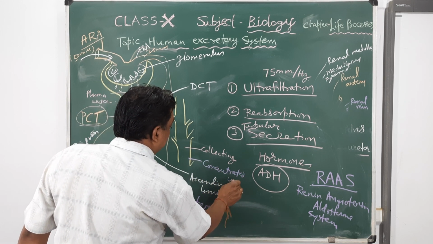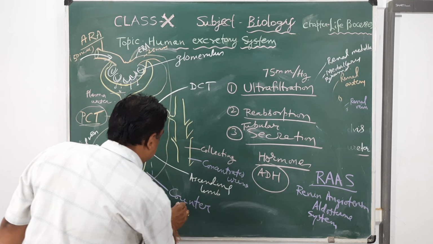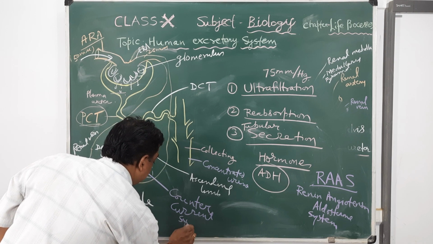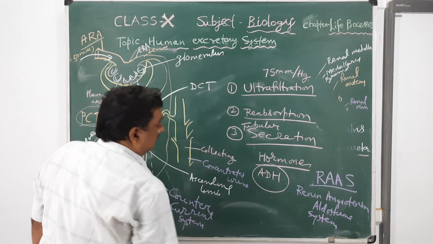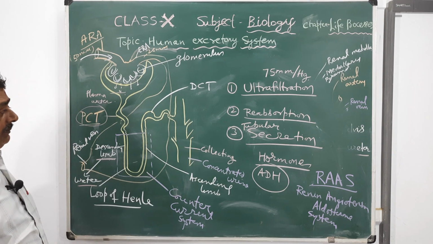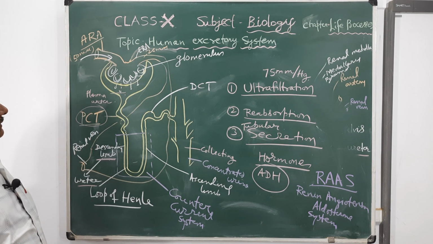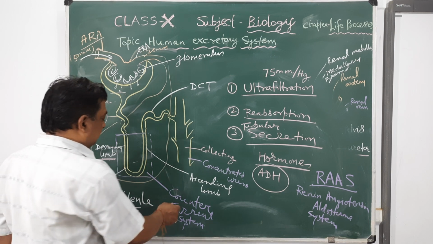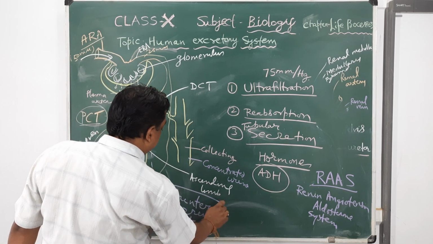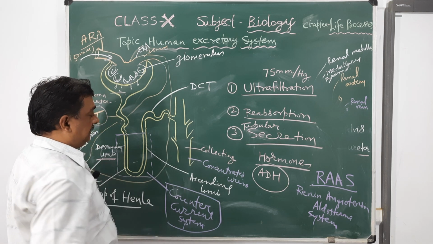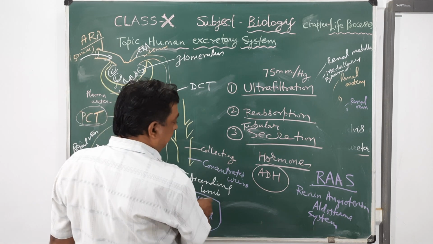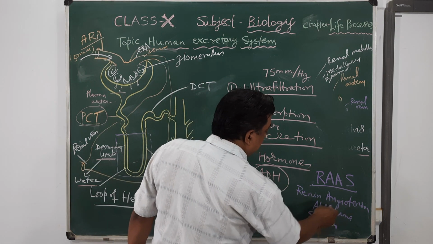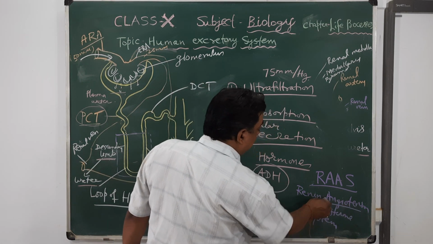So various types of hormones are responsible to maintain the functions of the kidney. So counter current system helps in regulating or eliminating excess water. So it is also very important, and renin, angiotensin is released from the liver and finally reach to